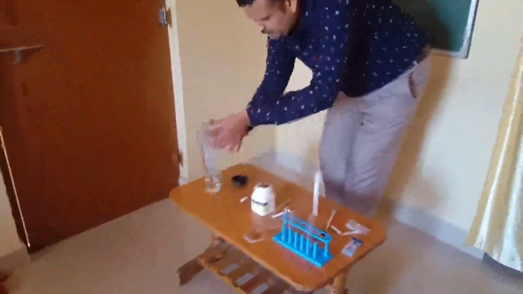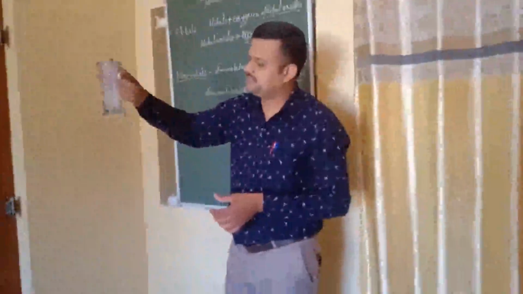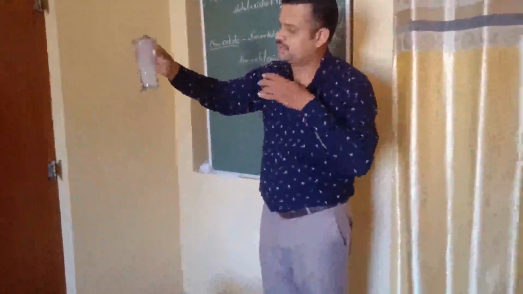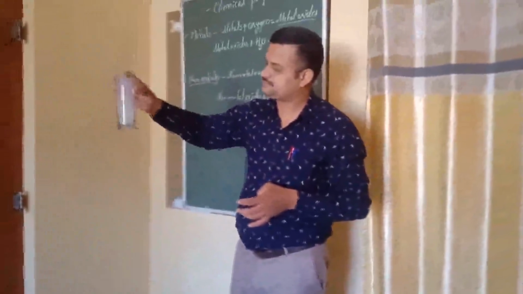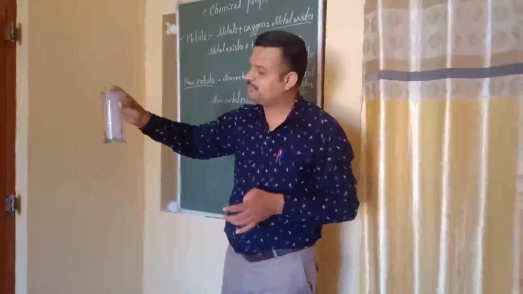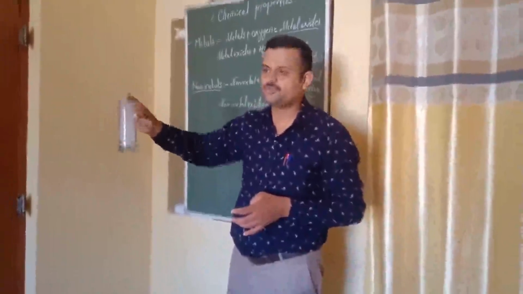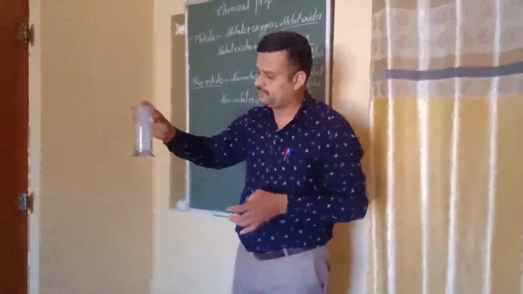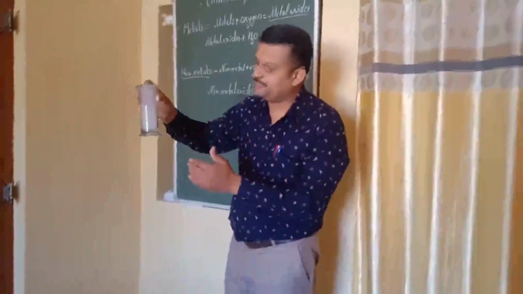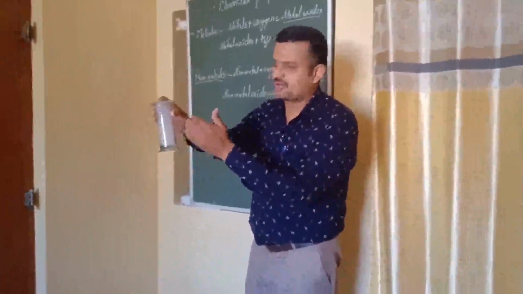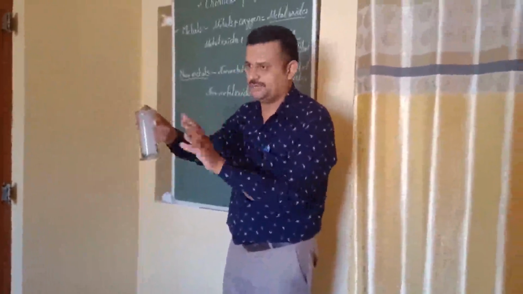Yes, you are observing. Now sulfur dioxide is mixed with water. That means non-metal oxide is mixed with water. Okay. Yes, this much is sufficient. Proper mixture of sulfur dioxide or non-metal oxide and water is done.